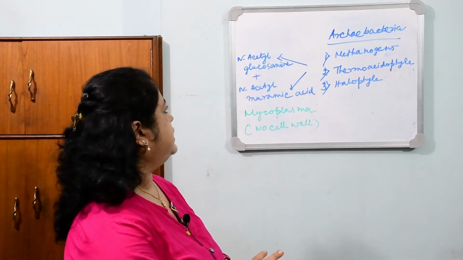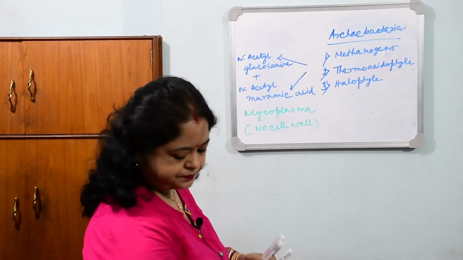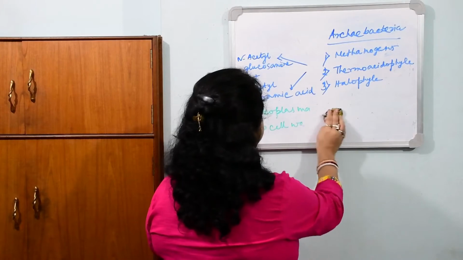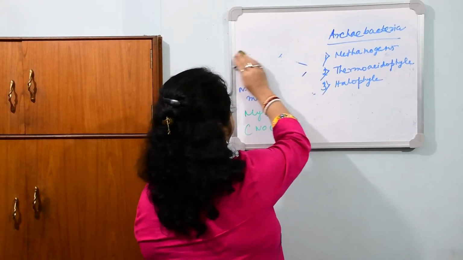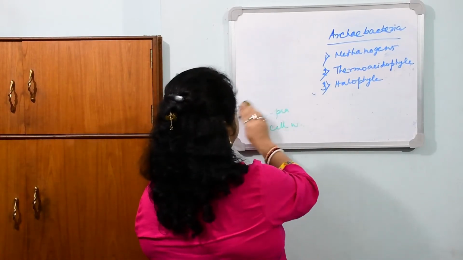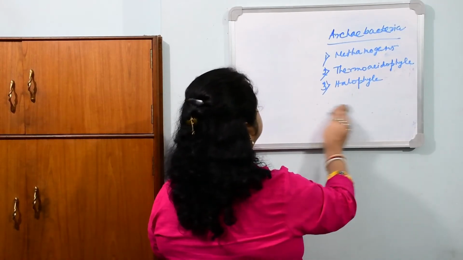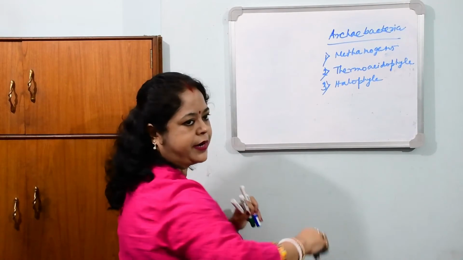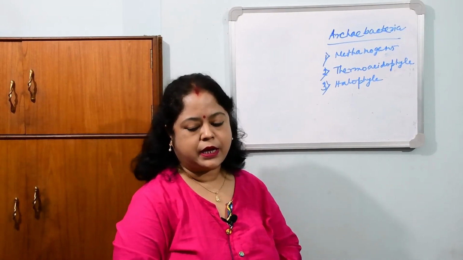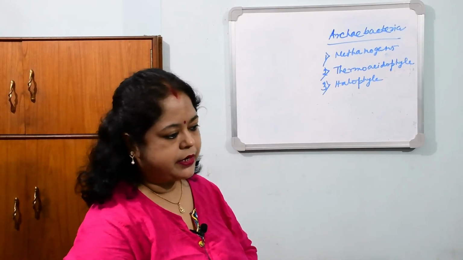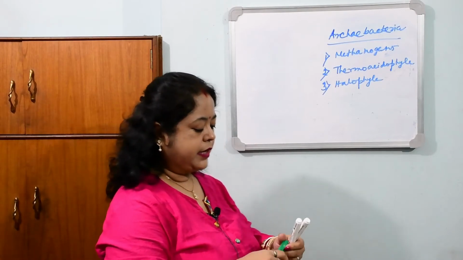Now our next thing is that in the eukaryotic cell we get the true nucleus, which is absent in the prokaryotes. So in the prokaryotic cell we find the genophore.